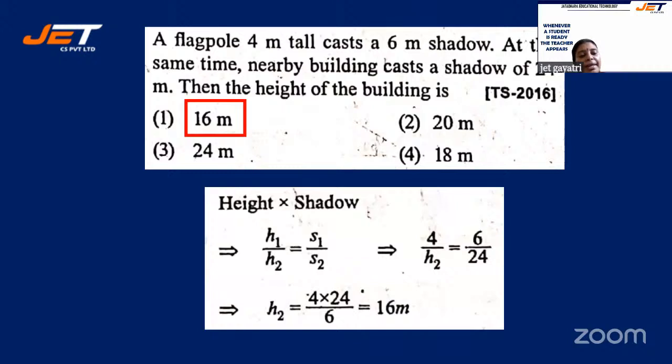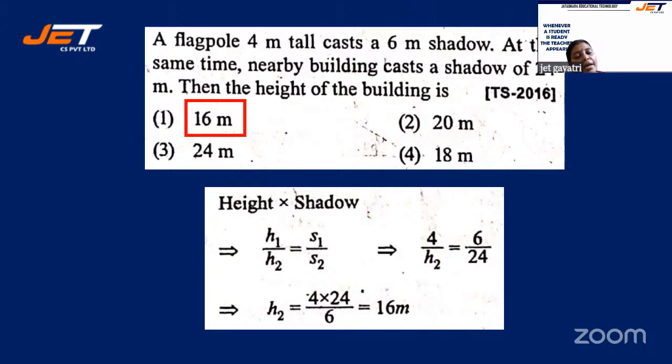Right. So here height is in proportion to shadow. H1 by H2 is equal to S1 by S2. What is the height here? A flagpole 4 meter tall. So that is H1. We don't know what H2 is. At the same time, a nearby building casts a shadow of 24. So nearby is not S1, it is S2. And before that, we have a 4 meter tall pole, and that is casting a shadow of 6 meter.